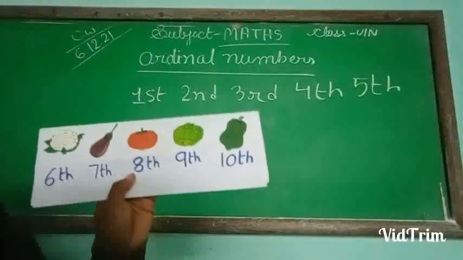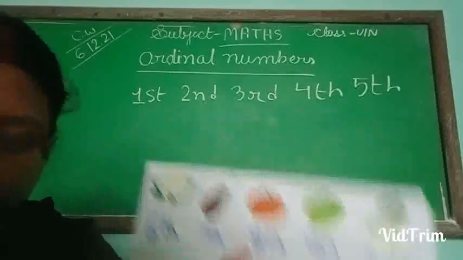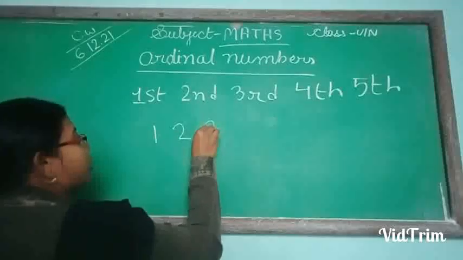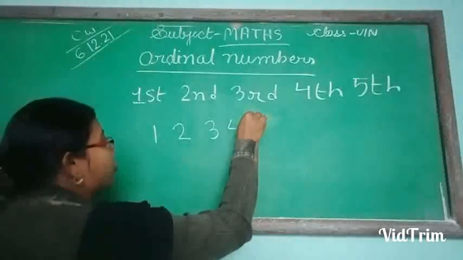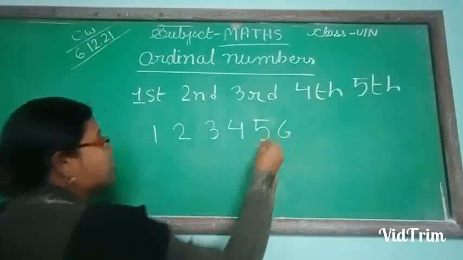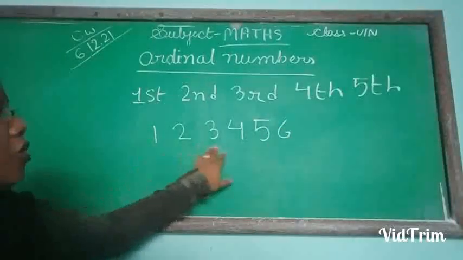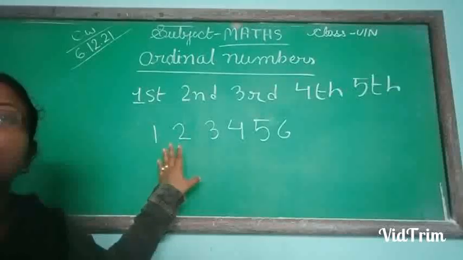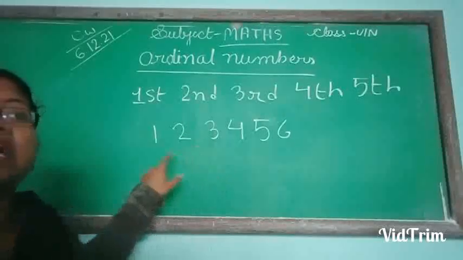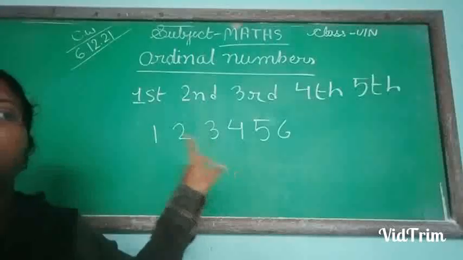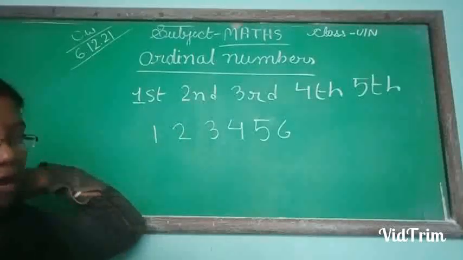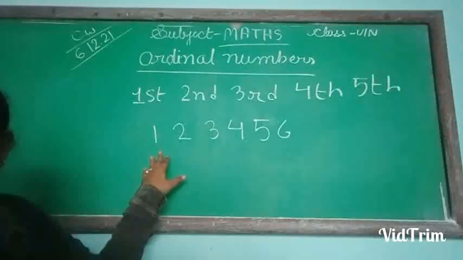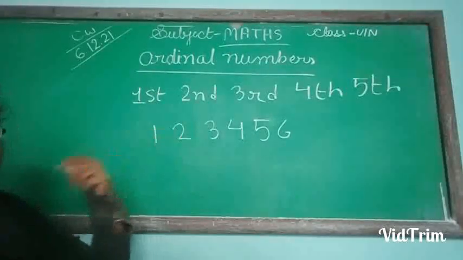So understand. This number is now written like this: 2, 3, 4, 5, 6. This is not the ordinal number. This is the simple numbers we are saying. It's cardinal numbers. If you go to higher classes, then you will understand. These cardinal numbers show us the quantity, how much there is.